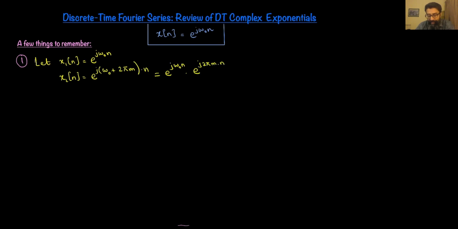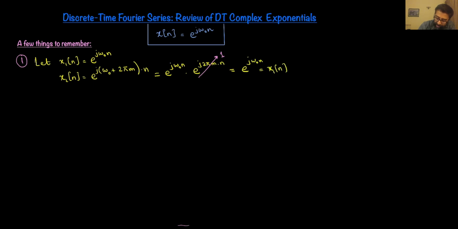And since m n is an integer and n as well is an integer, we can immediately conclude that this thing must be equal to 1. And if this is 1, what we see here is that this x2 of n is e raised to power j omega naught n, which is nothing but x1 of n.